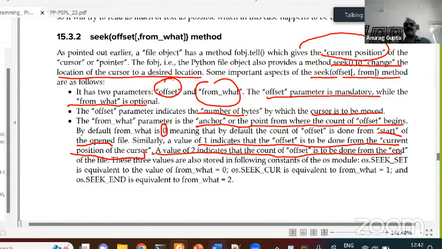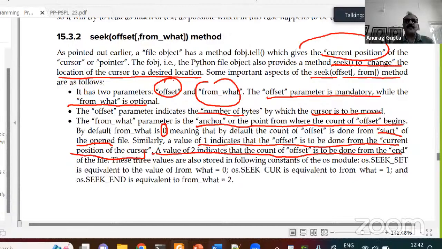Just understand, the cursor can be in 3 different places. It can be in the beginning of the file, which is indicated by 0. It can be at the end of the file, which is indicated by 2, or it can be somewhere in the file, which is indicated by 1.